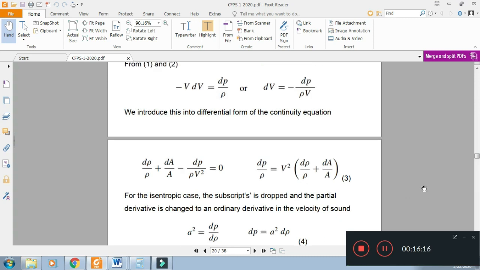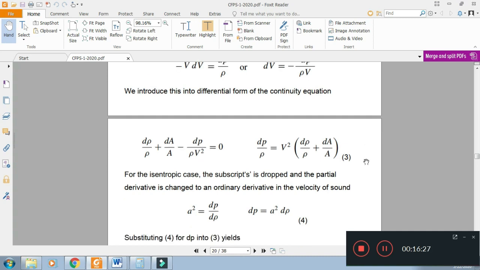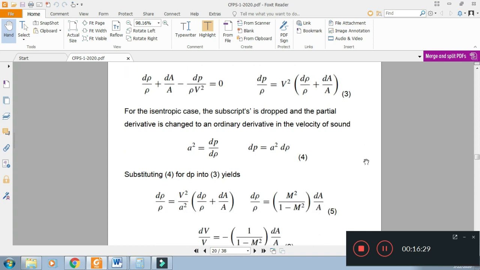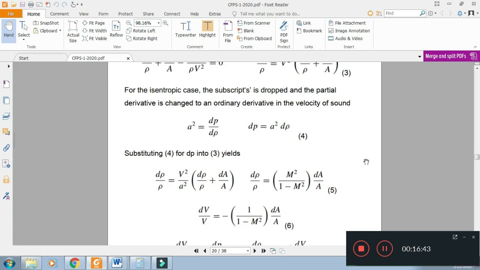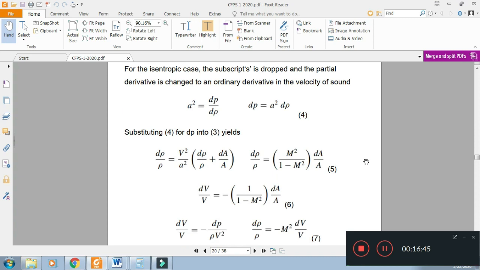After this, we move the dP over rho V square to the other side and multiply with V square. Then we use the relation for the definition of velocity of sound. Under isentropic conditions, we can write A square equal to dP over d rho, and equation number 4 is dP equal to A square d rho.